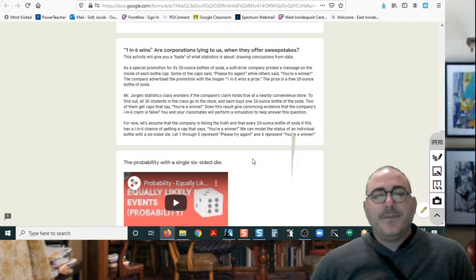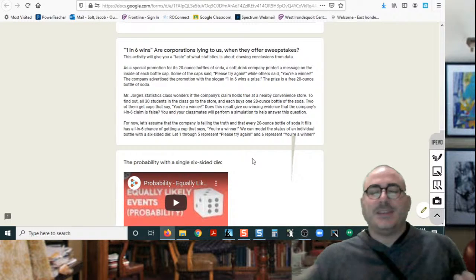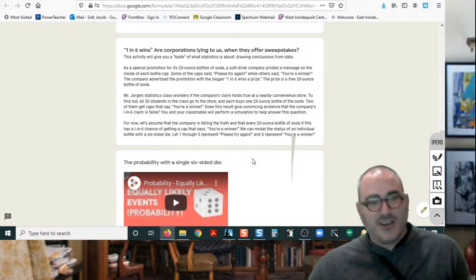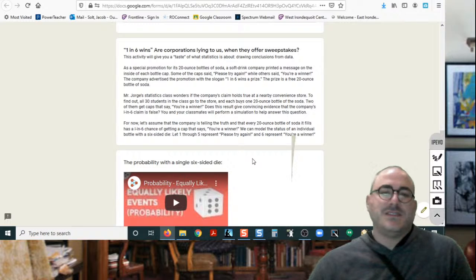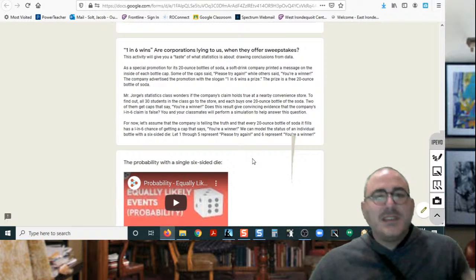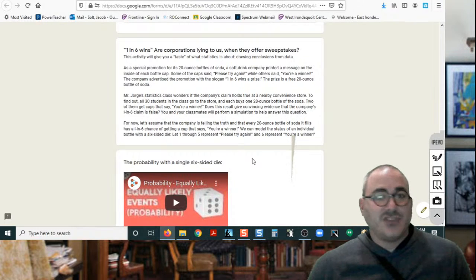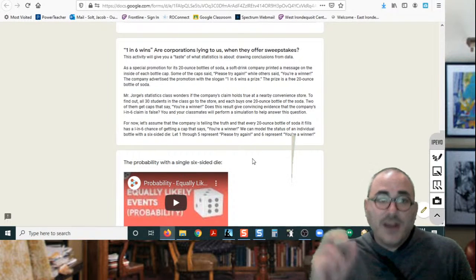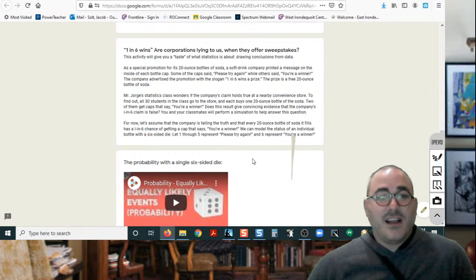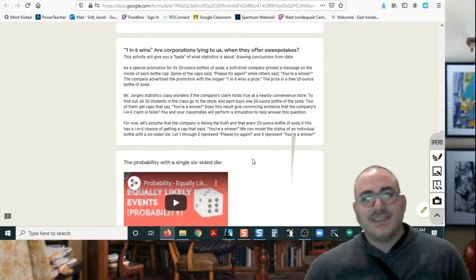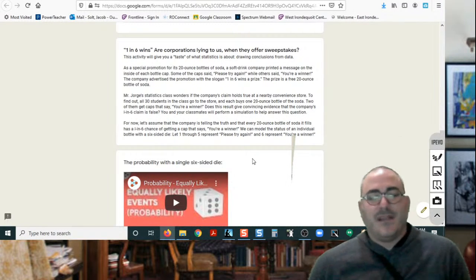So, 1 in 6 wins. Pepsi offered this special promotion years ago on 20-ounce bottles of soda, and they printed a message on the inside of each bottle cap. Some of the caps said, "Please try again," while other bottle caps said, "You're a winner." And the Pepsi company advertised the promotion with a slogan, 1 in 6 wins a prize. And the prize is a free 20-ounce bottle of soda.